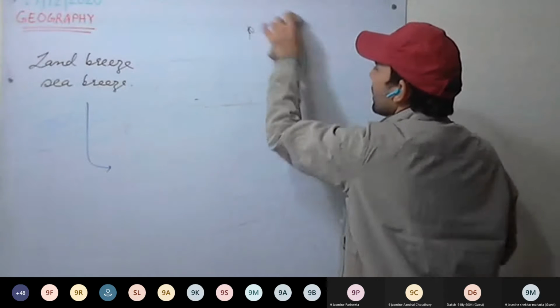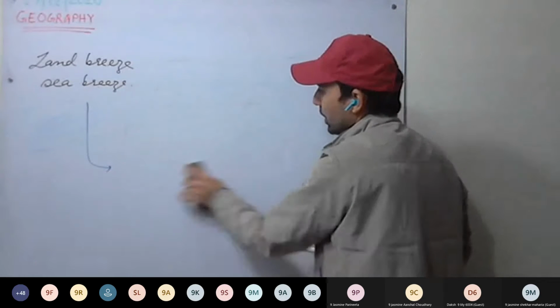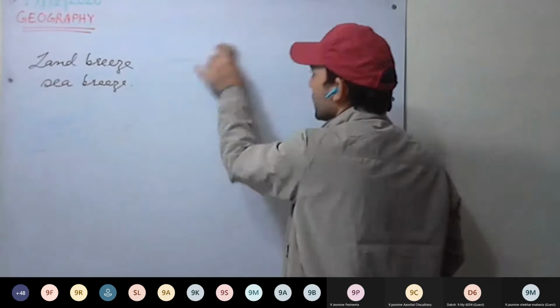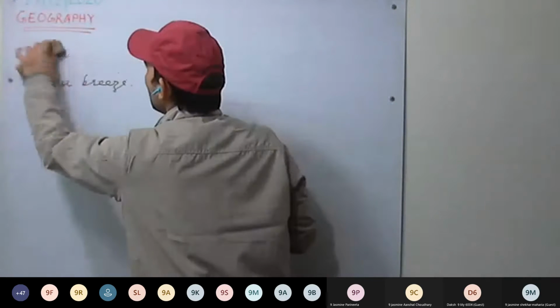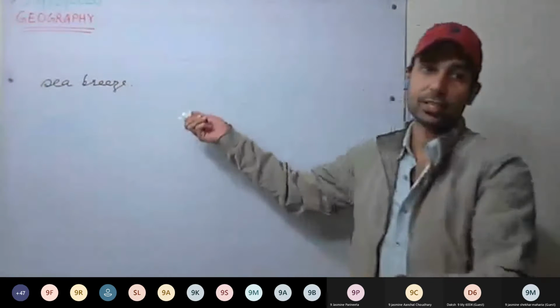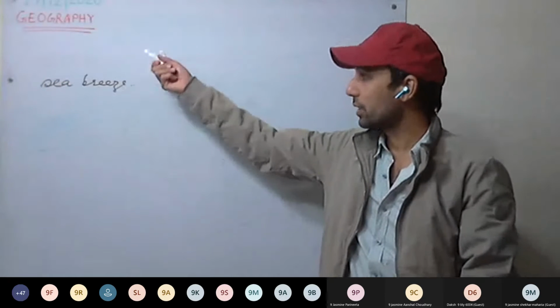Okay, this is diurnal. That is during day and night. These are periodic winds. For a particular period, they flow. Now we discuss the monsoon winds. Monsoon winds are as well periodic winds. If we do this sea breeze on a large scale, that will be the monsoon winds. Sea breeze and land breeze on the monsoon scale.